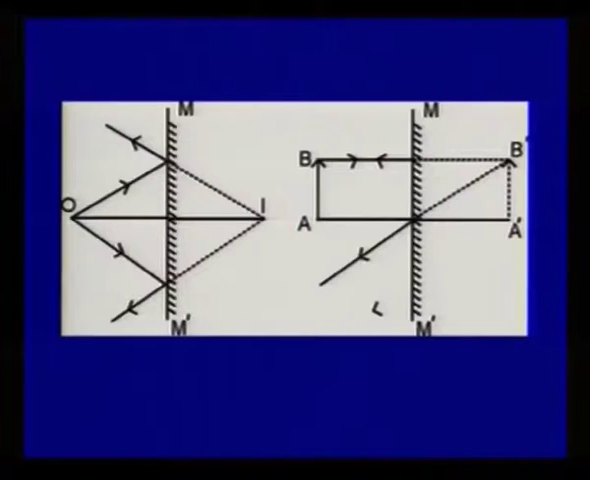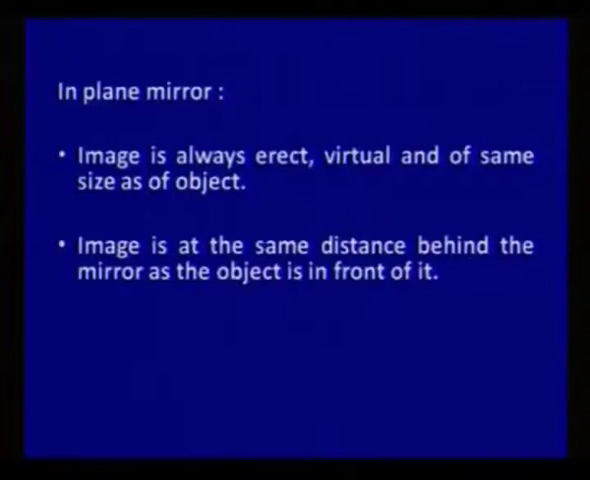Sir, one question. Yes. Can we take a photograph of a virtual image with the help of a camera? It's a very good question. We can take a photograph of the image, the object, and both image and object. Before going to the diagram, we must learn that in a plane mirror, the image is always erect, virtual, and of the same size as the object. The image is at the same distance behind the mirror as the object is in front of it.